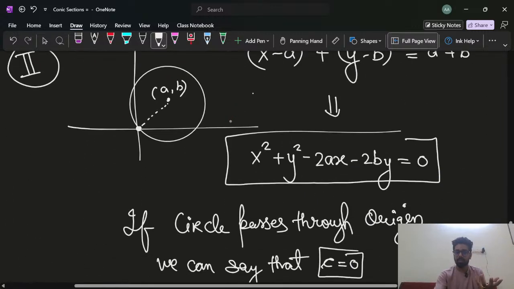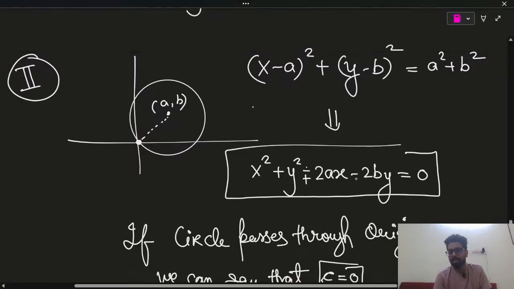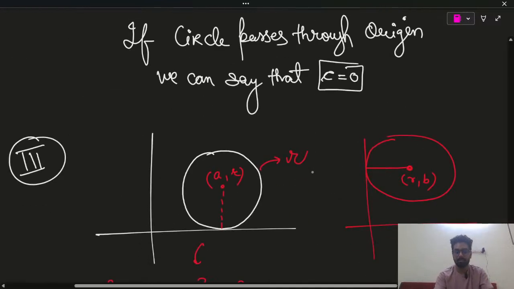Possible. Similarly, in this case you can write plus minus. It can have four equations, depending on whether the circle is over here, over here, or over here. But here I'm not writing. Why? Because a and b will automatically adjust their values, but r is the radius, it's always positive. a and b can be positive or negative.